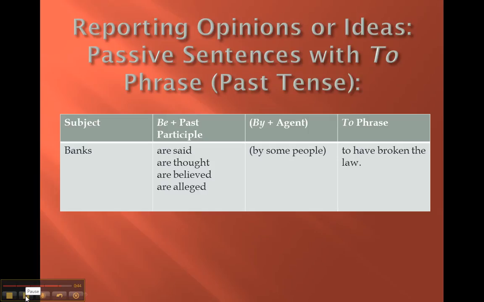Okay, now we're doing it in the past tense with the passive verb and with this infinitive. Banks are said to have broken the law. It's the same thing as saying some people say that banks broke the law. Or I can say banks are believed to have broken the law. It's the same thing as saying some people believe that banks broke the law.